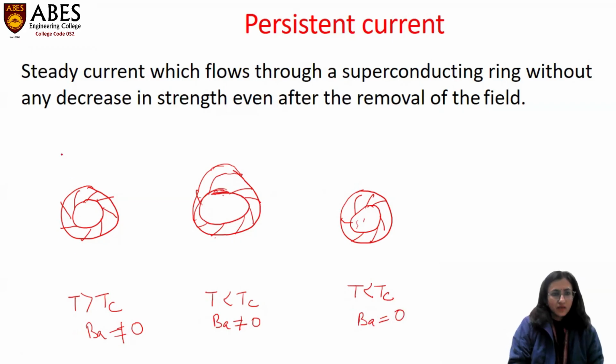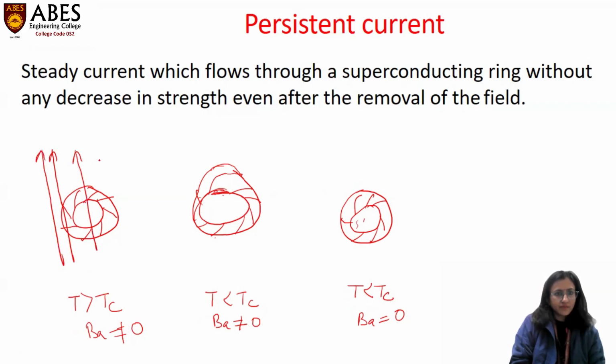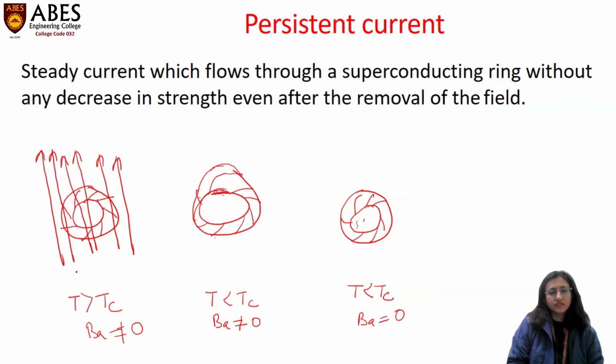What happens when the temperature is greater than the critical temperature is that field lines can pass through the specimen. As the material is in the normal state, it is not diamagnetic in nature, so all field lines can pass through this specimen. Now, when we reduce the temperature below the critical temperature, the material behaves as a superconducting material, which also has the property of diamagnetic nature.